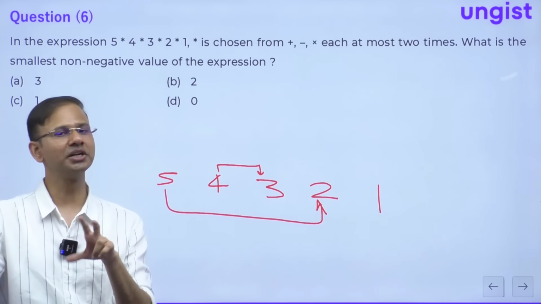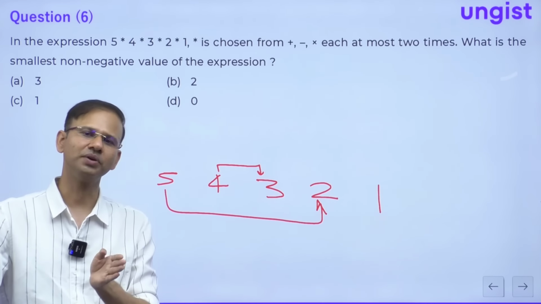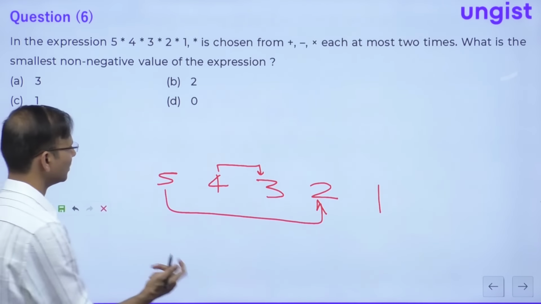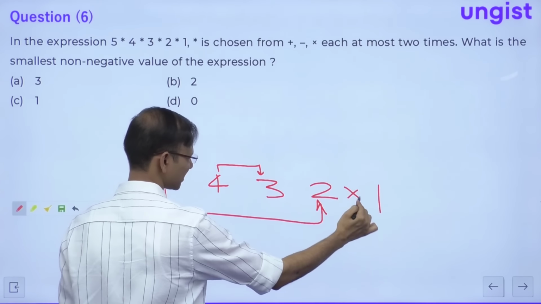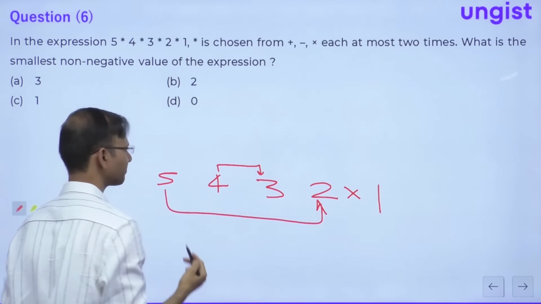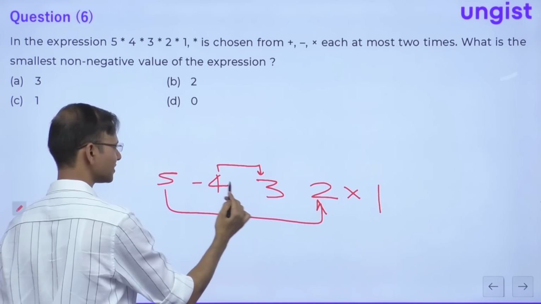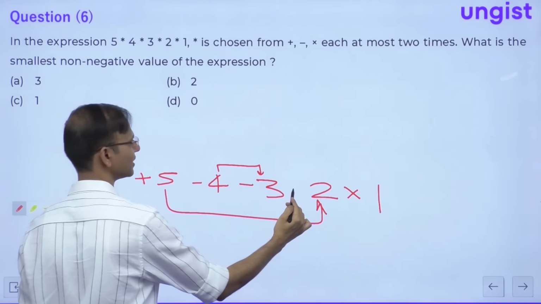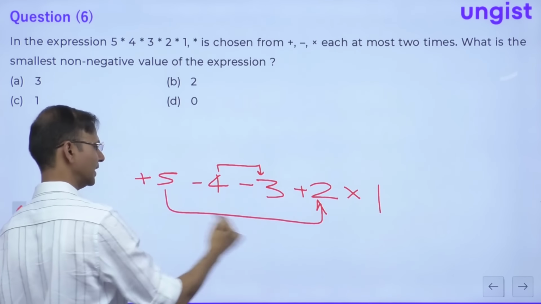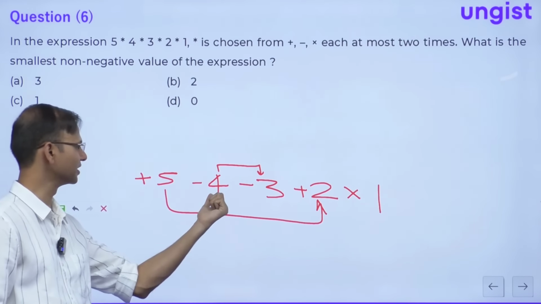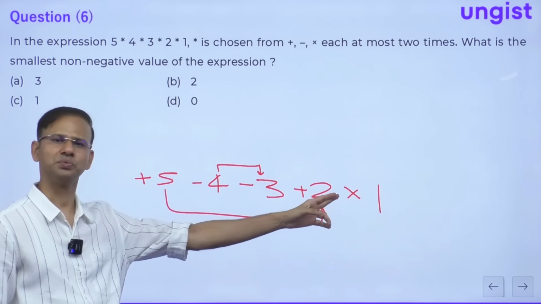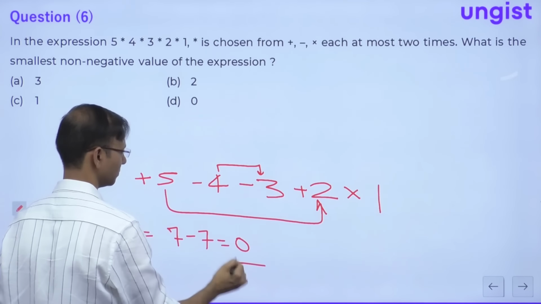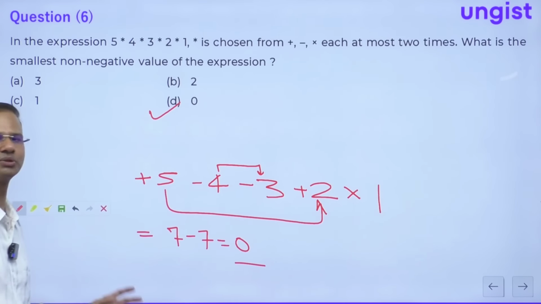So if I need to make it 0, obviously 5 plus 2 and 4 plus 3 will be subtracted from each other, they will be cancelling each other, right? So I don't want to change this 2, so I'm just putting product over here, right? And 4 plus 3 will be subtracted, so minus 4 and minus 3. Because 5 is plus, obviously here it is plus and here it is also plus. So 5 plus 2 is 7 and 4 minus 3, this is also minus 7 and this is like 2. So obviously guys, this is 7 minus 7, which is 0. Okay, so option number D is the correct choice for this question.